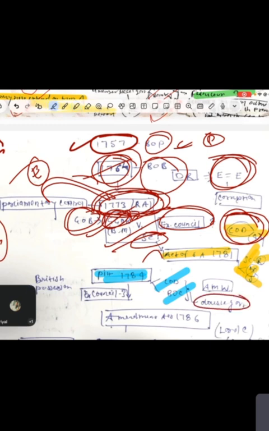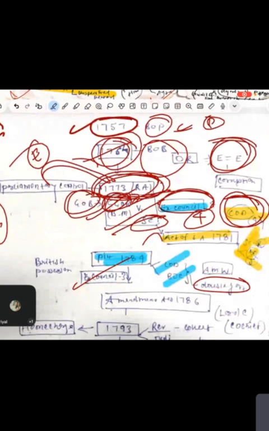I repeat, double government. So guys, I told you the Executive Council was there, and there were four members. One member had died actually, so three members remained. So remember, in Pitt's India Act, there were only three because one member had died accidentally. And guys, for the first time, the British recognized that India is theirs. Now India is mine, British possession in India. Before 1784, they were just traders. Now they realized that India is theirs.